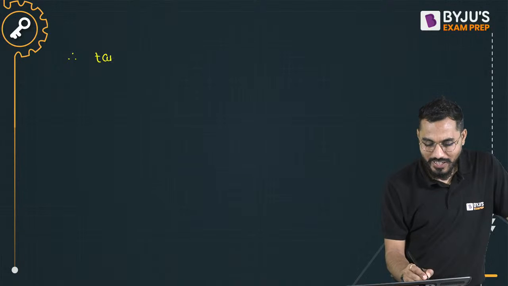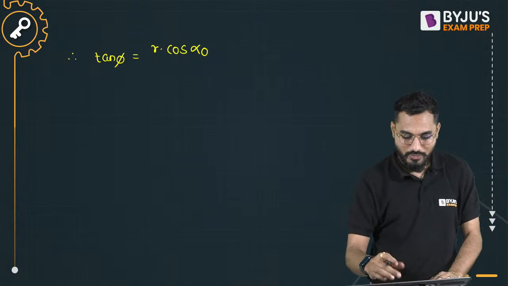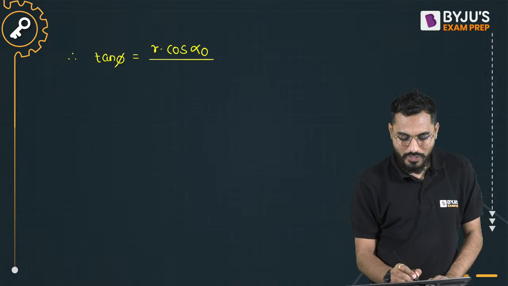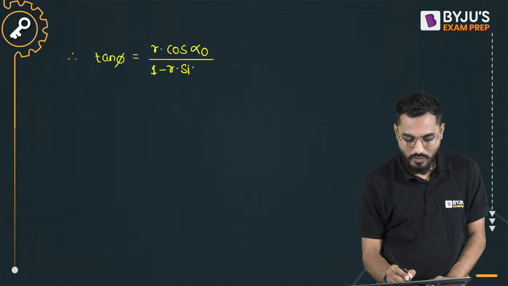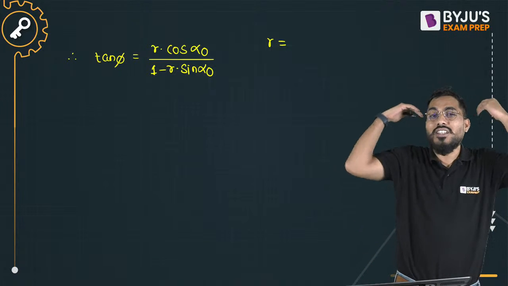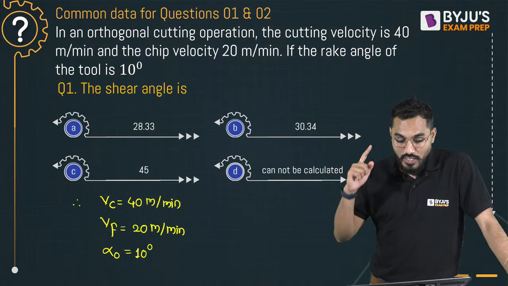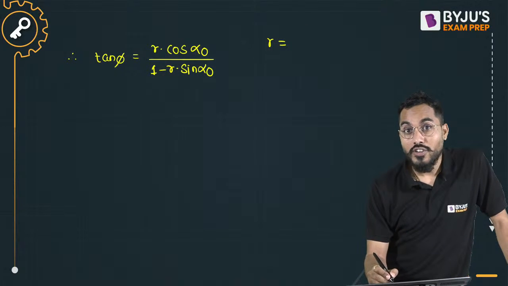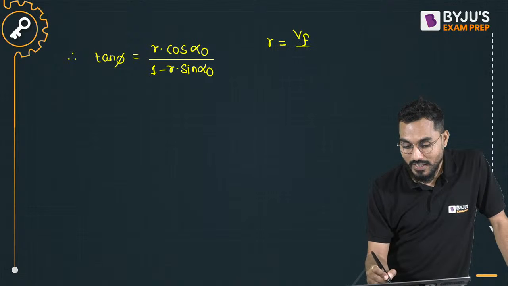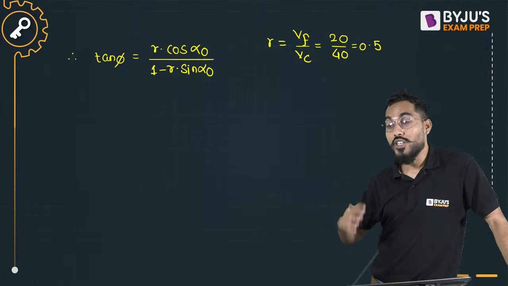There is one formula. Tan phi is equal to r cos alpha 0 divided by 1 minus r sine alpha 0. What is r? Chip thickness ratio, t0 by tc. But no chip thickness is given. There is one additional relation using the given values: chip flow velocity Vf and Vc. Vf by Vc is the chip thickness ratio. Vf is 20, Vc is 40, so the chip thickness ratio is 0.5.